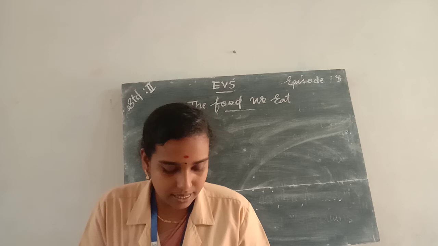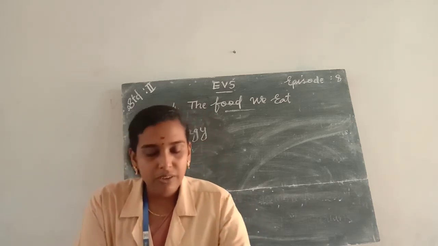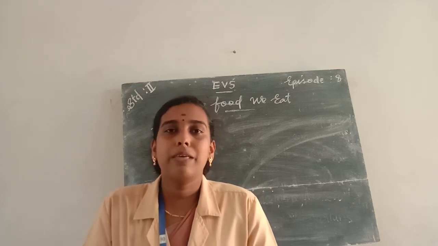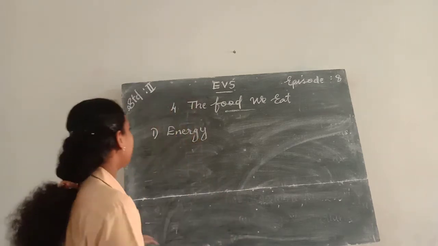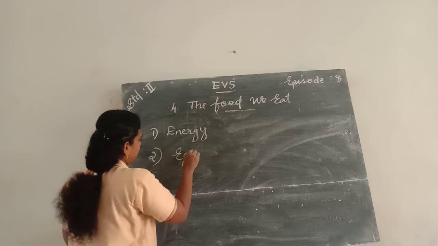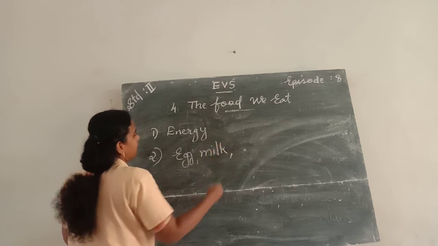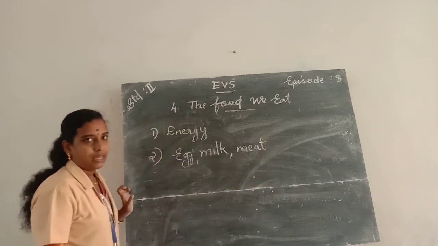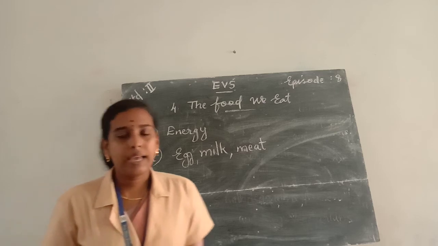And the second question is, write the names of 3 food items that we get from animals. The food items that we get from animals are egg, milk and meat. So the second question answer, egg, E-G-G, then milk, M-I-L-K, then meat, M-E-A-T. These are the 3 food items that we get from animals.